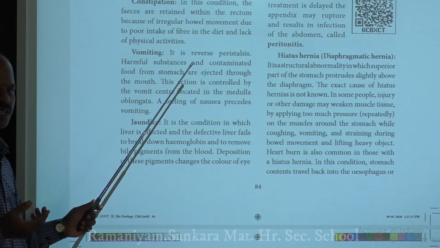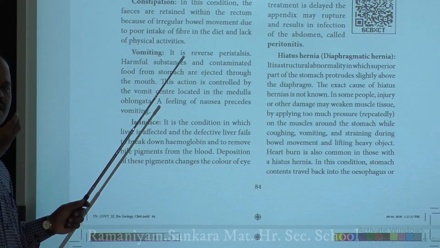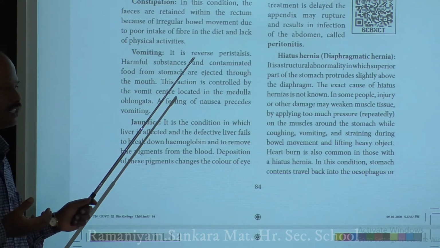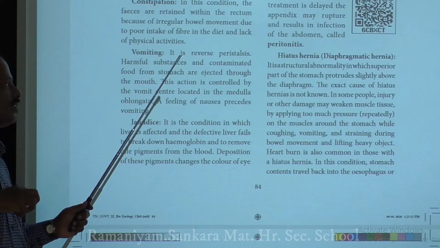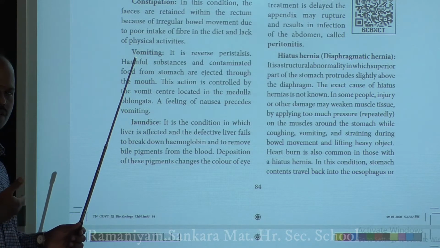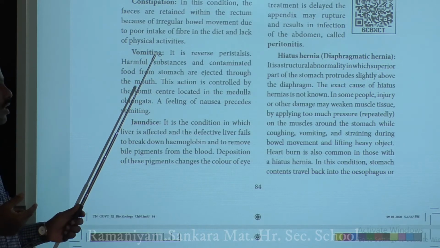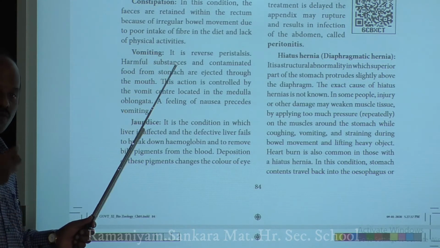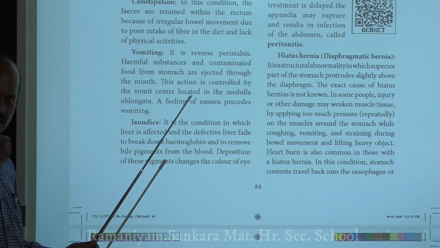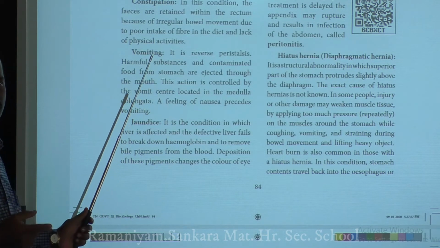Normal peristalsis movement allows the food to travel from the esophagus into the stomach. When reverse peristalsis occurs, the contaminated, poisoned, harmful food is pushed away from the stomach through the esophagus into the mouth. So it results in the condition called vomiting. Before vomiting, you will feel the sensation of vomiting. That is called nausea, and it is immediately followed by vomiting.